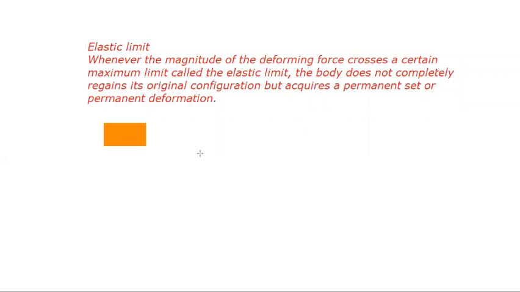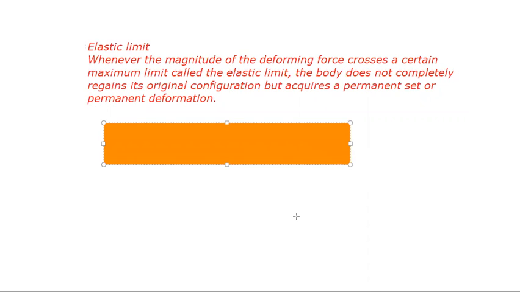For example, if we take this body and start applying a force, suppose we are applying F1 force. If we withdraw this force, the configuration of the body becomes like this due to the force.